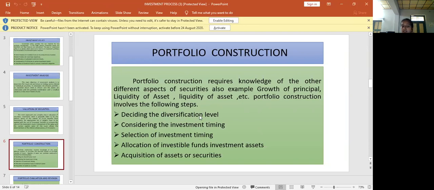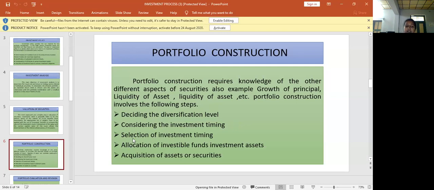deciding the diversification level. Diversification level means we have the chance to convert equity shares to preferential shares, preferential shares to equity shares, and debentures to equity shares. So we have to decide the diversification level. And the second thing is considering the investment timing. Investment timing includes the time period. It may be 5 years, 10 years, or 15 years. It may be long term, short term, or medium term.